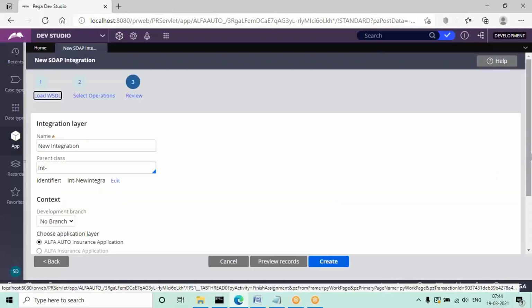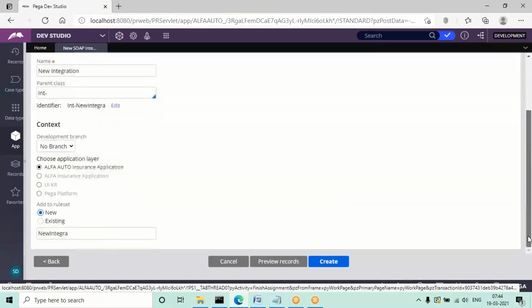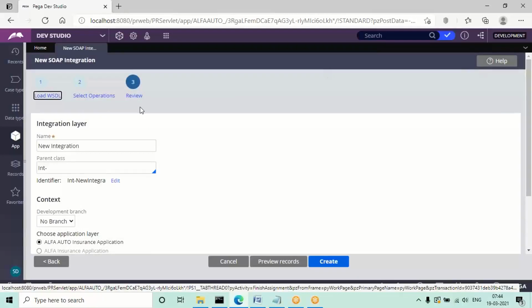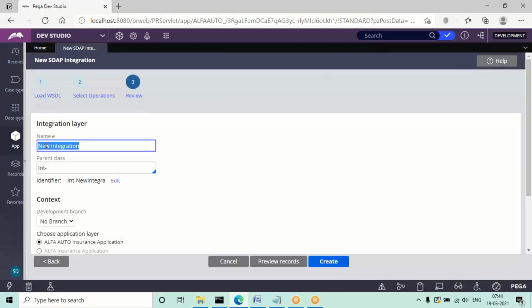The thing is, by default separate rule sets will be created automatically, but we have to use an existing one. Before that, at the start, it will take some random default name for the integration layer. You have to update the name manually. I'm giving something as C1. Give short names only, don't give any lengthy names.